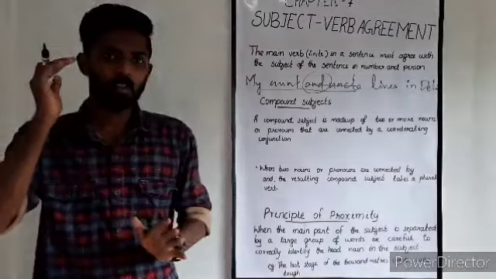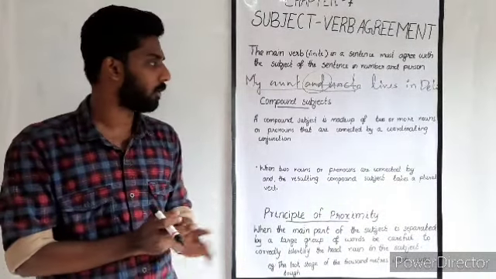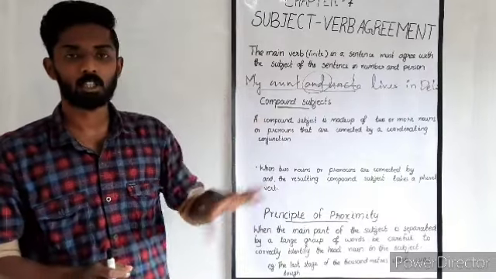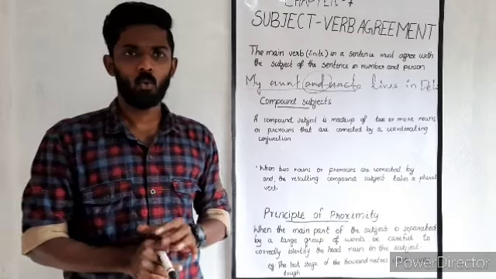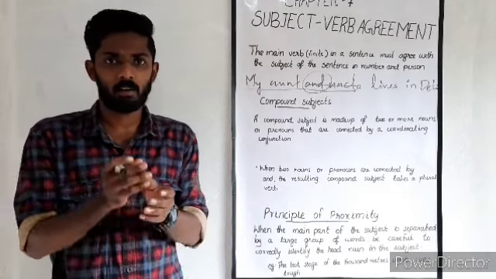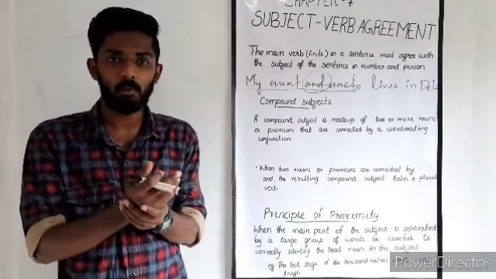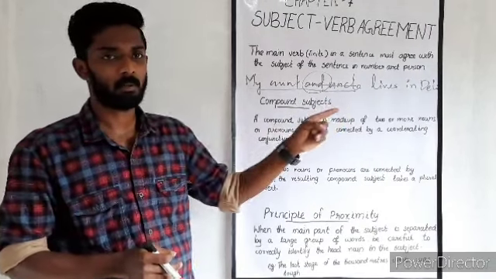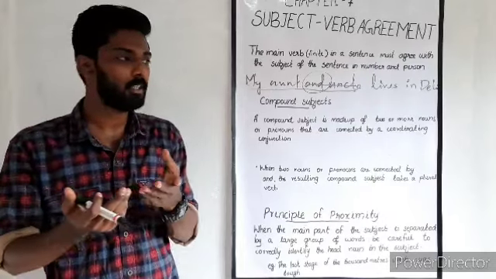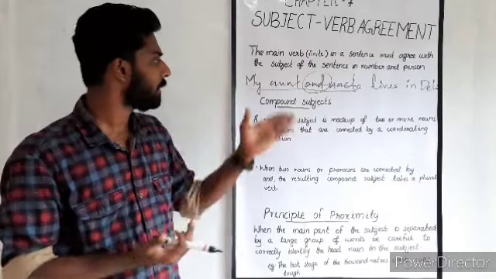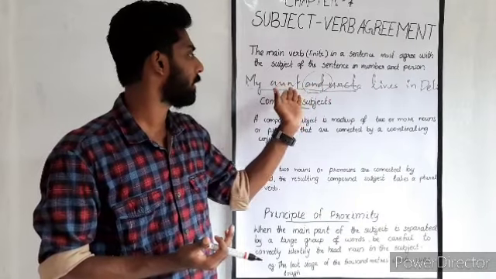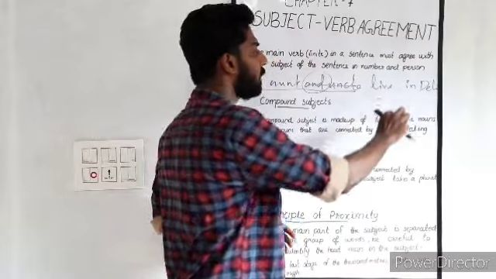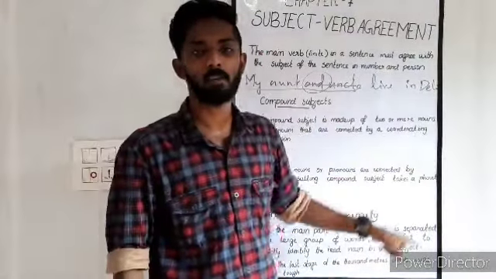So we move on to the next part, the things which we have to keep in mind when we speak about subject verb agreement. When two nouns or pronouns are connected by "and", the resulting compound subject takes a plural verb. As I said in the beginning, for example, Sanjay and Rajesh have passed the test. Or else, my uncle and aunt live in Mumbai. My aunt and uncle live in Mumbai.